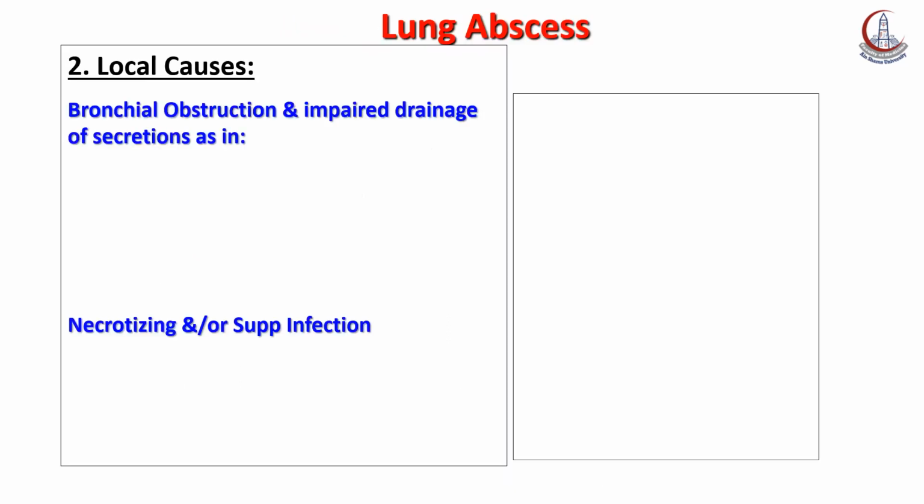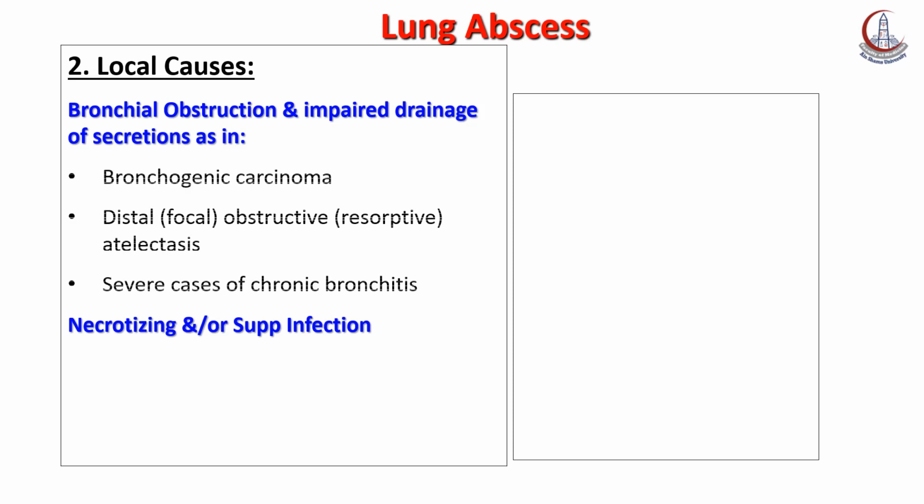Other causes of lung abscess include local causes like bronchial obstruction and impaired drainage of the secretion leading to stasis and secondary infection, like what occurs in bronchogenic carcinoma, which may occur in one of the main bronchus or the large bronchi, leading to obstruction of the remaining lung tissue behind the obstructing tumor, leading to stasis and infection. Please check in old age the possibility of lung abscess due to the presence of bronchogenic carcinoma.